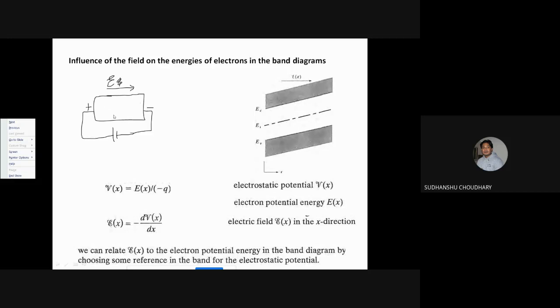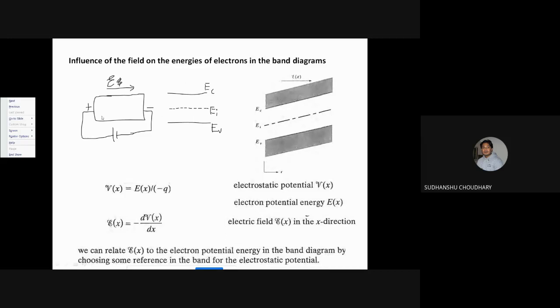Now let us say that initially the energy band diagram of this semiconductor was like this, with EC, and let us not comment on the Fermi level. Let us not say which type of semiconductor it is, so we are not drawing the Fermi level line over here. So this is the energy band diagram of this semiconductor before the application of bias.